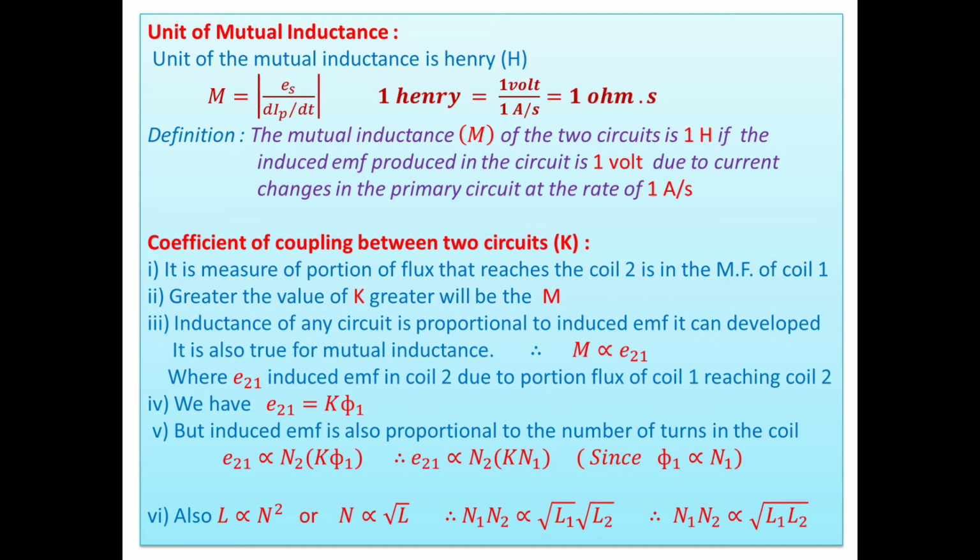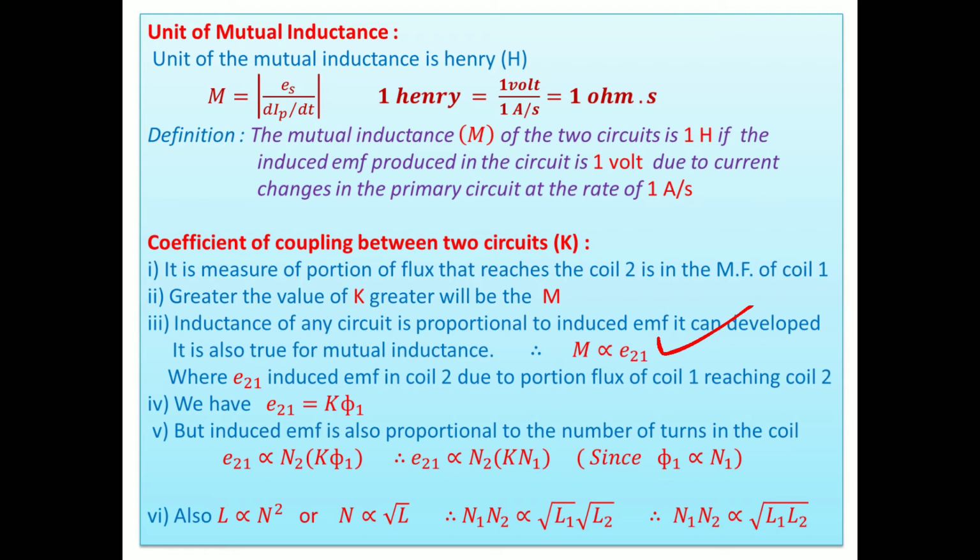M is directly proportional to the induced EMF in the secondary coil, and the induced EMF in the secondary is also directly proportional to the flux in the primary. So you can take E21 equal to K phi 1.